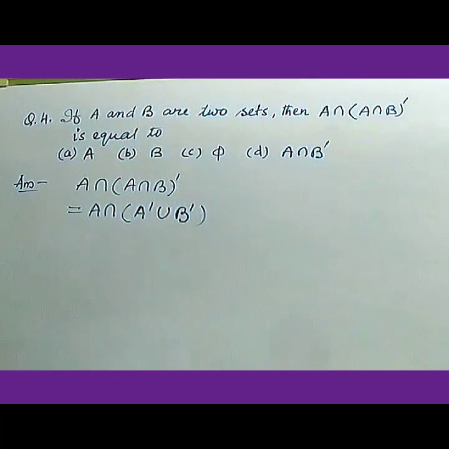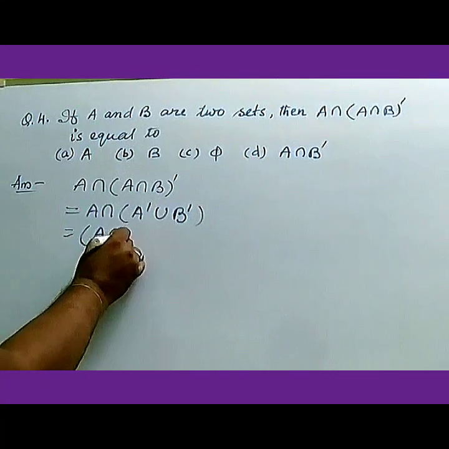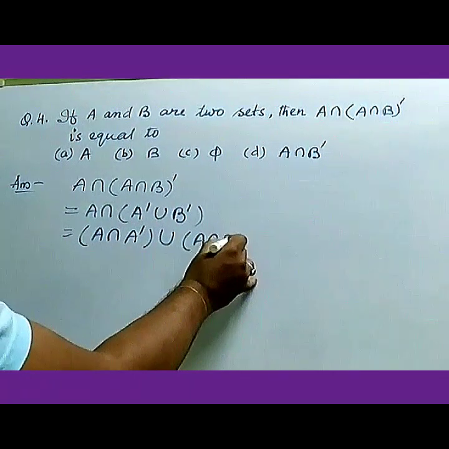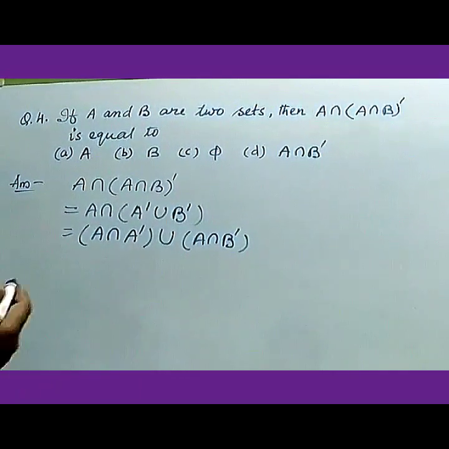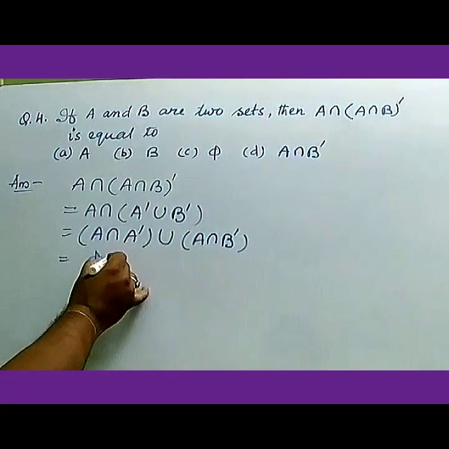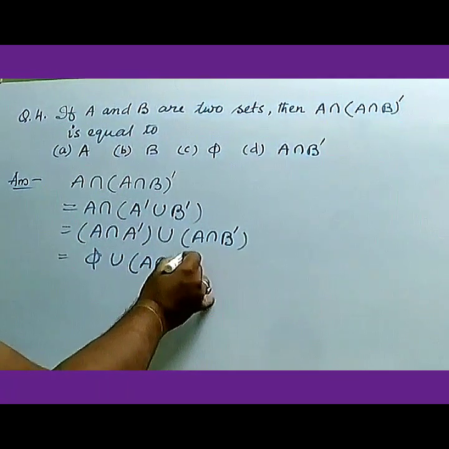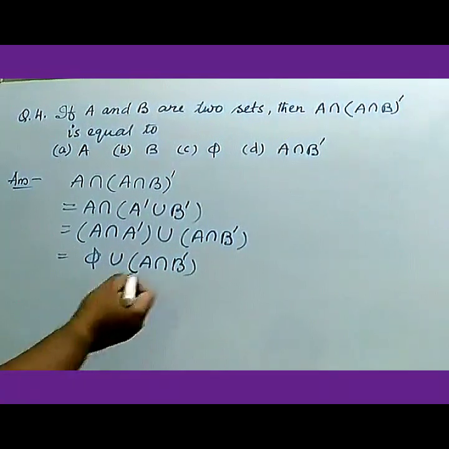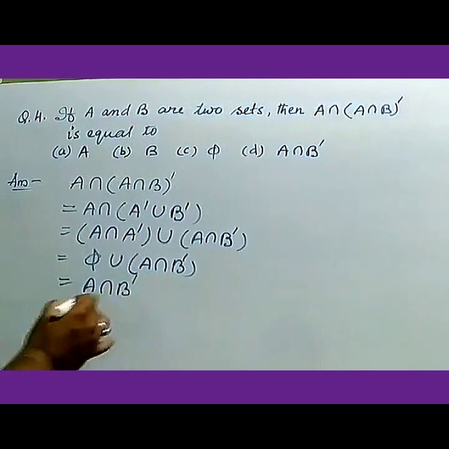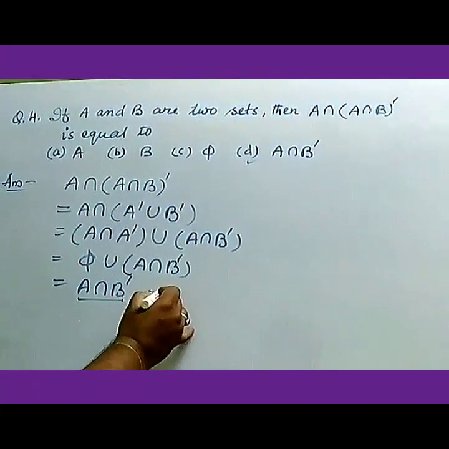Now we will use the distributive property, that is (A intersection A complement) union (A intersection B complement). As we know that A intersection A complement is null, that is phi union A intersection B complement, and phi union any set will give that set only. So A intersection B complement is your answer, and you can see that is option D. So your answer is option D.